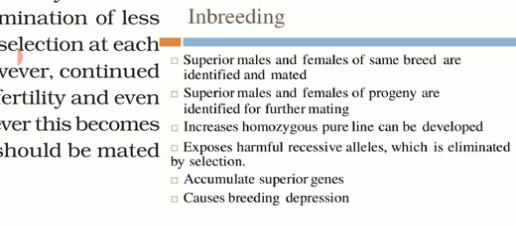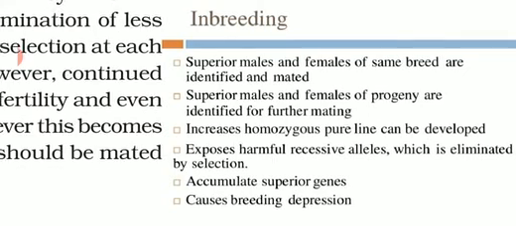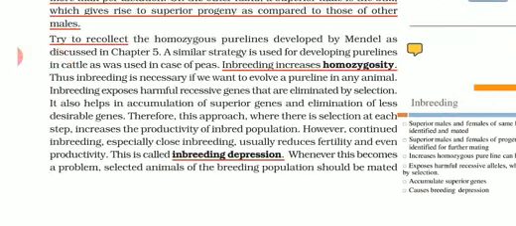Now here the term inbreeding depression comes. Inbreeding depression means that when self-pollination is repeatedly done in plants and the same breeds are crossed with each other, it leads to a reduction in fertility and productivity. It means milk production will be reduced. So this technique is called inbreeding depression. So this was for today's lecture. Thank you.